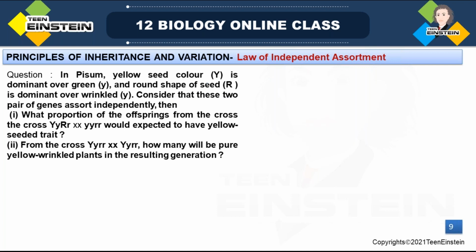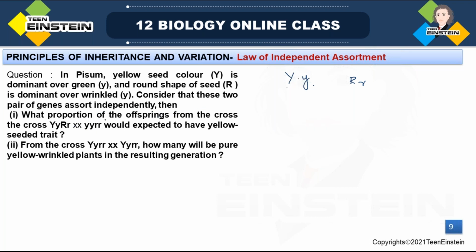In this problem, there's a question: in Pisum sativum, the yellow seed color is dominant over green color. And the round shape of seed, R, is dominant over wrinkled. This is yellow and this is green, and round shape and wrinkled shape. These are the alleles for that. Consider that these two pairs of genes assort independently. There is an independent assortment.